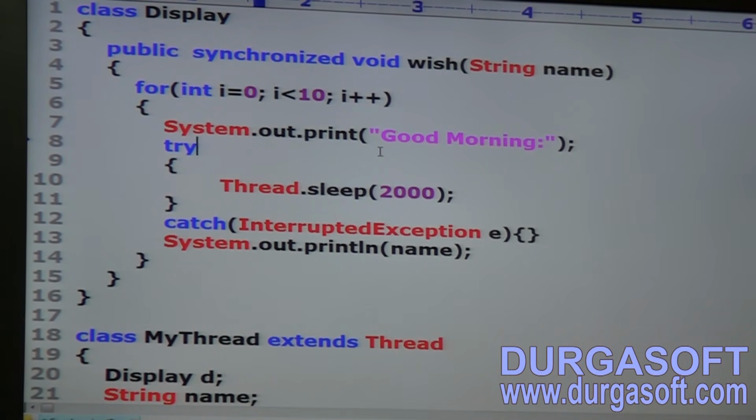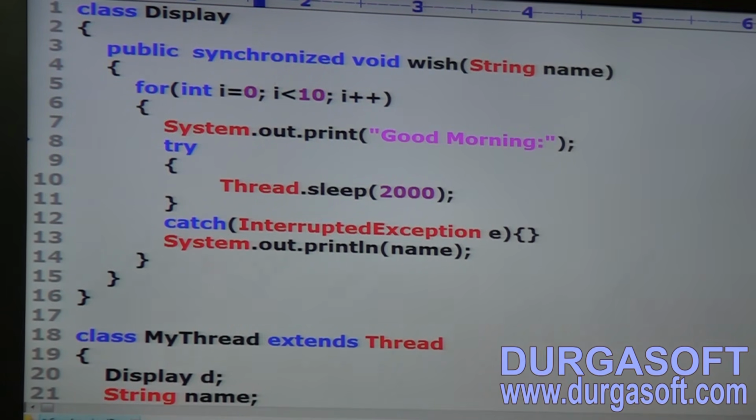So take clearly: class Display, public synchronized void wish method, for int i = 0, i less than 10, i plus plus. Calling the join method also, we can allow only one thread at a time in our system. So synchronization concept and join method concept are both completely different.